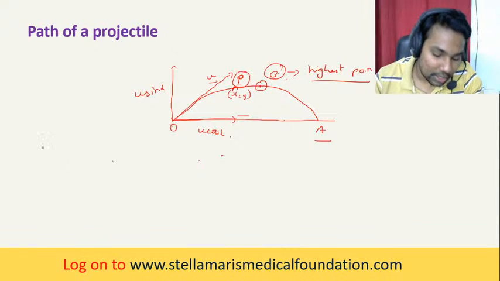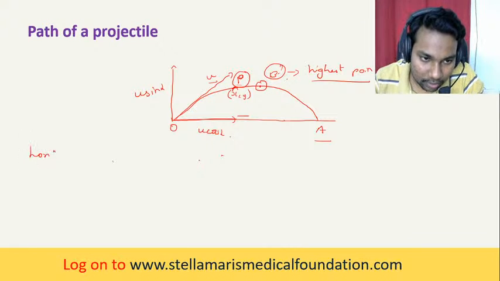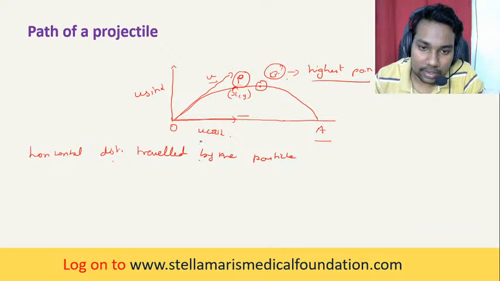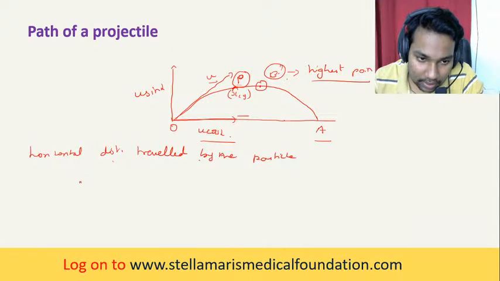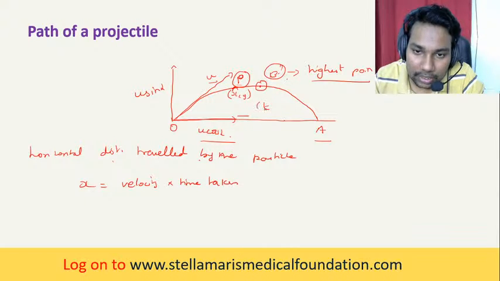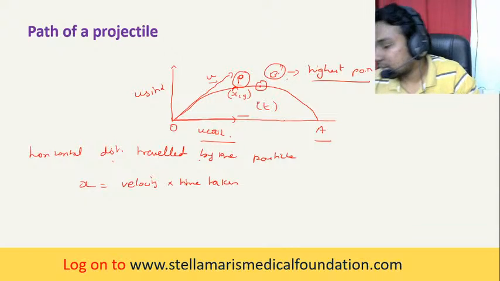The horizontal distance traveled by the particle in any time t will be constant velocity times time taken. So x is equal to velocity into time taken, and the time taken is t.